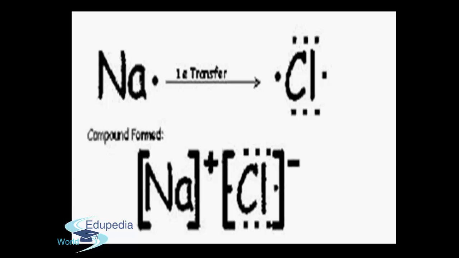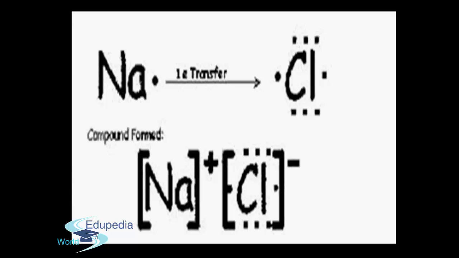By losing electrons, the metal atom forms a positively charged ion, that is a cation, and the non-metal accepts the electron donated by the metal and forms a negatively charged ion, that is an anion. The positive ion and the negative ion attract one another, and the strong force of attraction developed between the oppositely charged ions is known as the electrovalent bond or ionic bond.